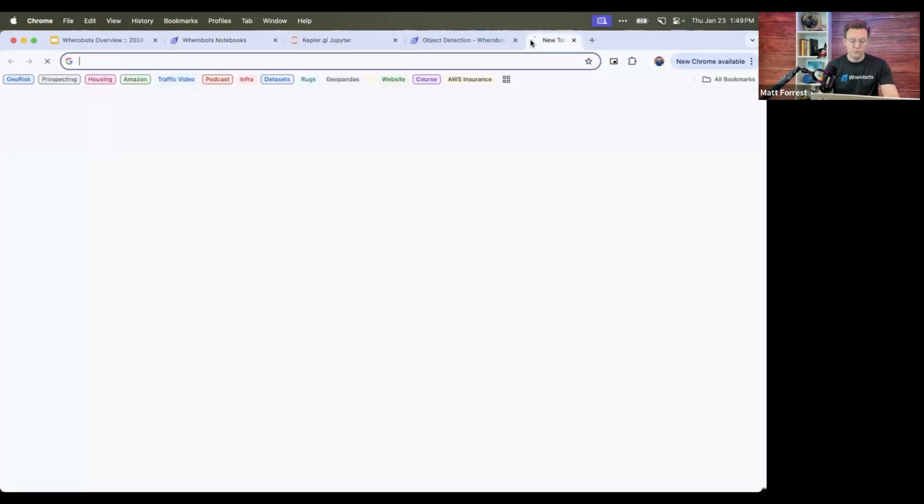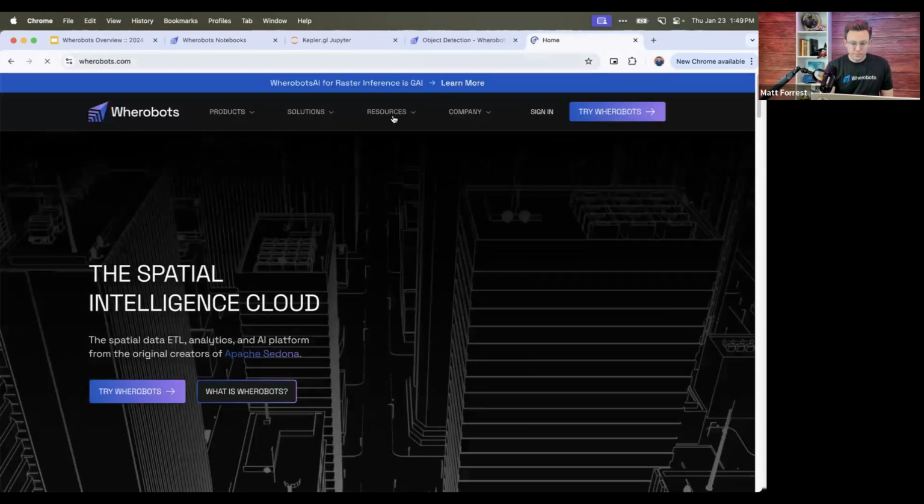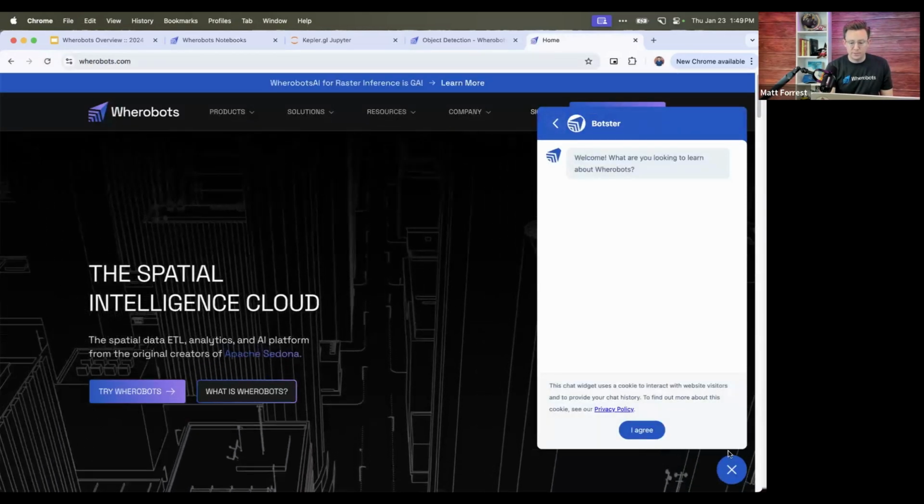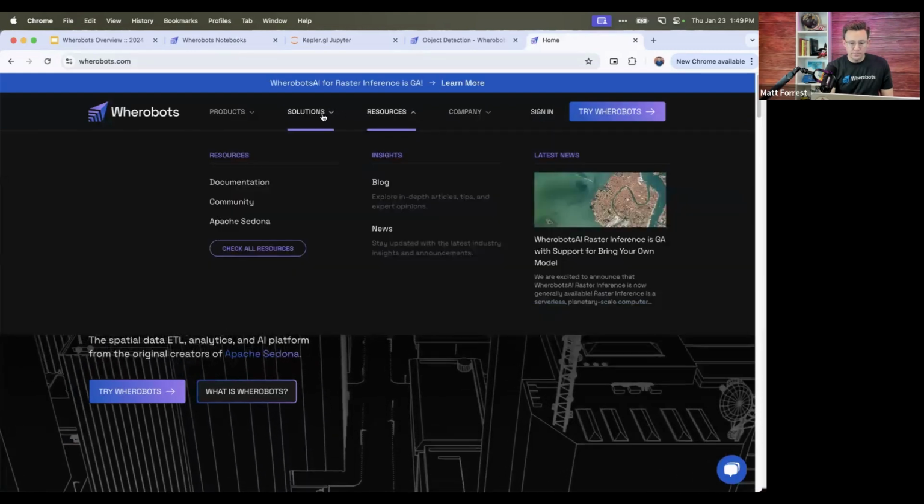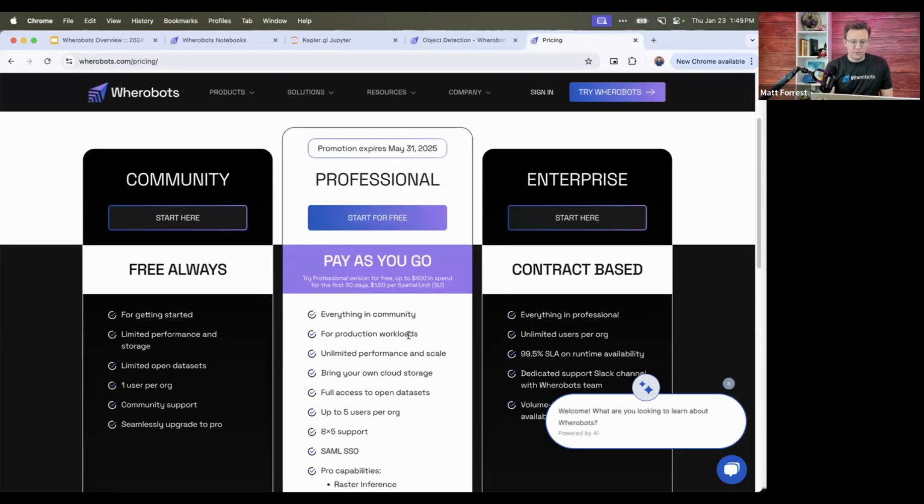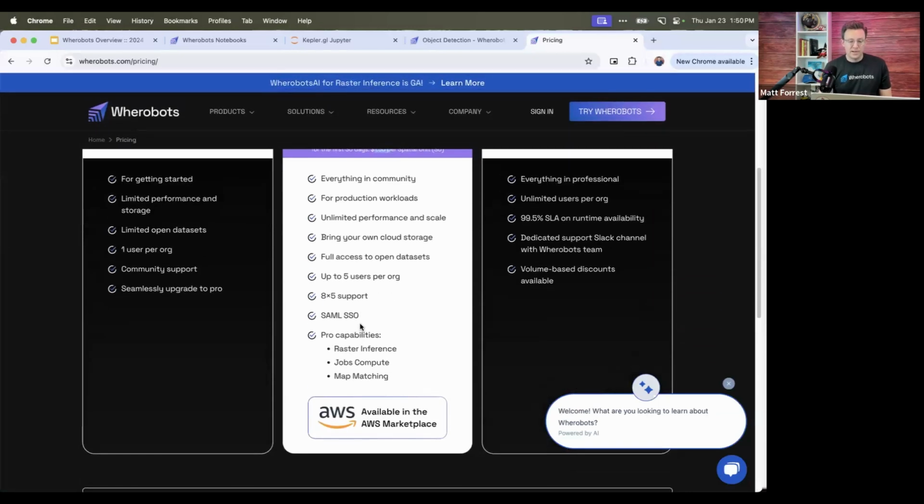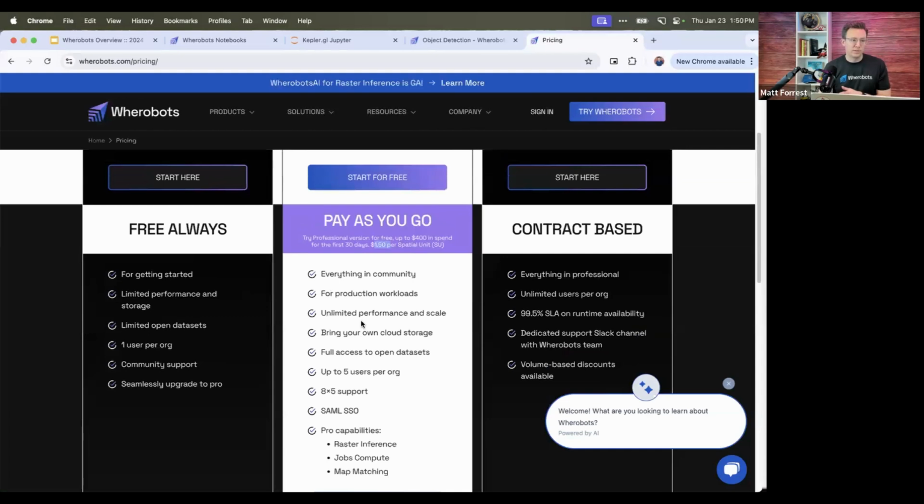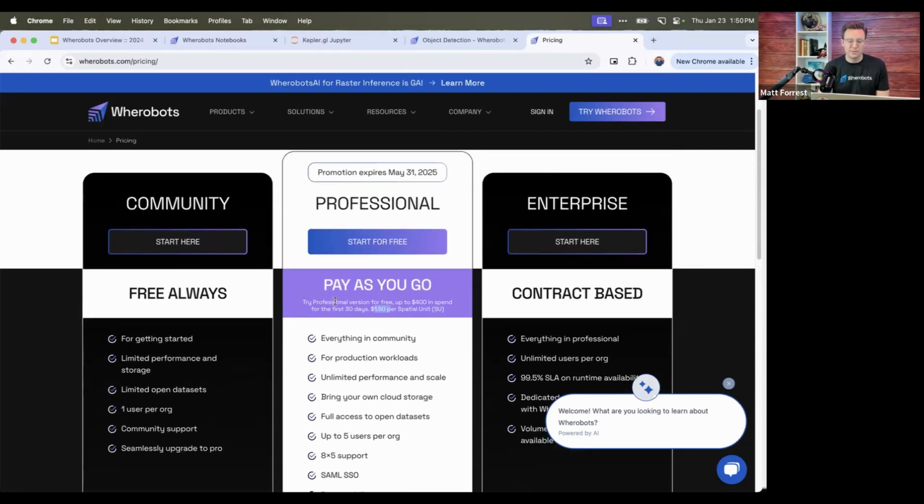So if we go to wherobots.com and click out of the chatbot here, there should be a section on pricing. There's a pay-as-you-go model that says it's $1.50 per spatial unit, and that's what it would cost per hour. Depending on the service you spin up, it's $1.50 to run that container for that specific amount of time. That's how the pricing works: pay as you go, or there's a contract-based option if you want to buy in bulk. So we can discuss those different pieces there.